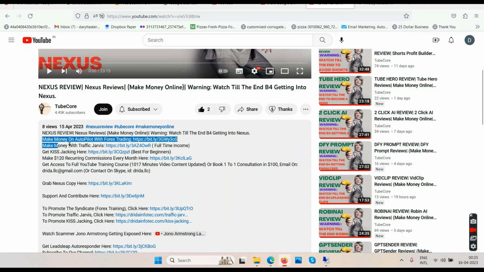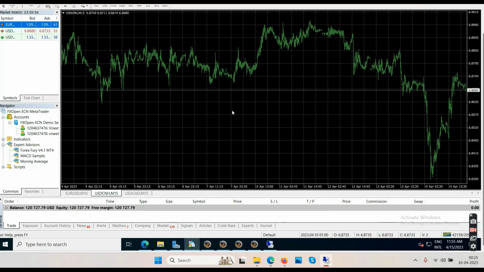Now click on the first link here. It says make money on autopilot with forex trading. Now forex trading is quite simple and complicated at the same time, because it's about the knowledge. You do not need to know exactly what's happening here, but if you take a look at this graph right now, this is a currency graph. The concept is that you buy currency at a low price and you sell when the price goes up. So buy low, sell high.